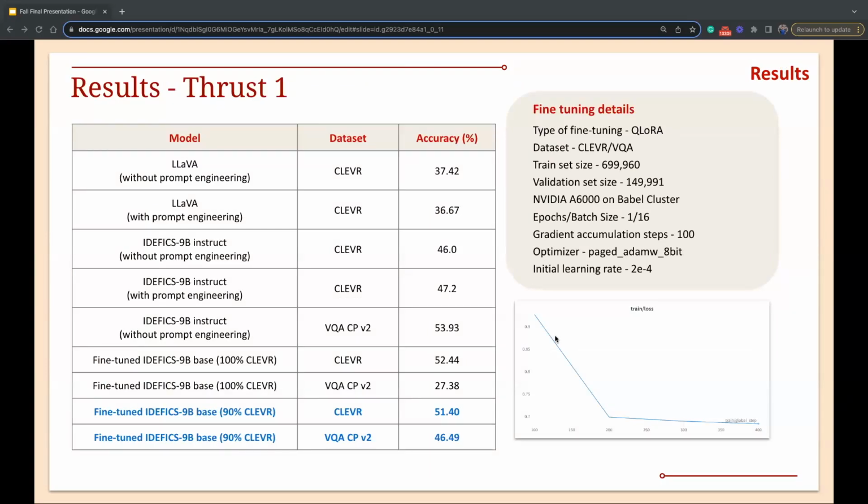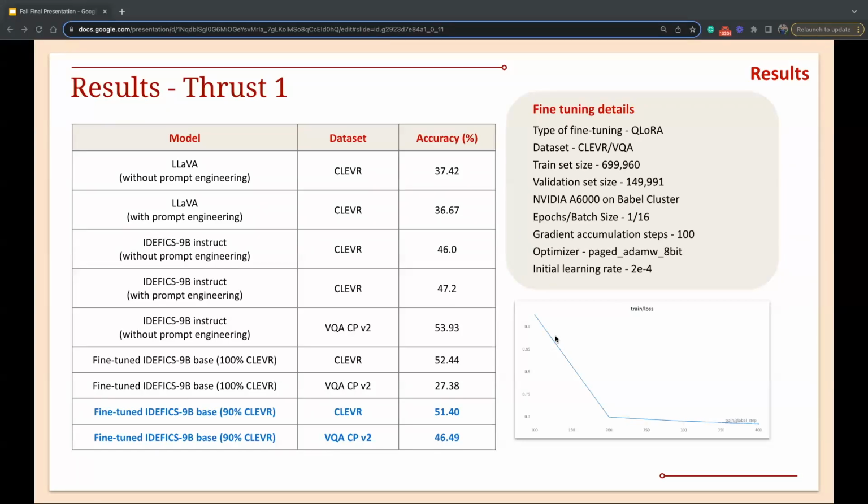Great, on to some results. So first, which is a refresher, the real versus synthetic dataset split. We want competitive performance on both. Before we picked Idefics as a model, we also tried LLaVA, which is another multimodal large language model, to see which model would make sense to fine-tune. Just based on performance before any fine-tuning, we saw that the performance on CLEVR, which is the synthetic dataset, was significantly better with the Idefics model than on the LLaVA model. So we decided to go ahead and fine-tune the Idefics model.